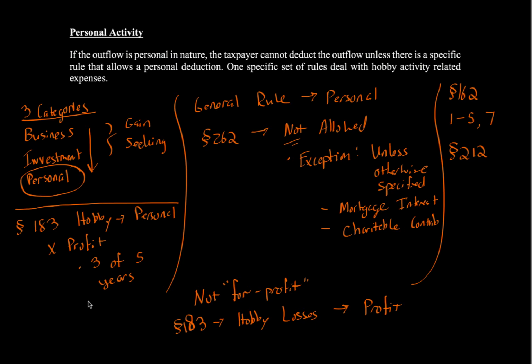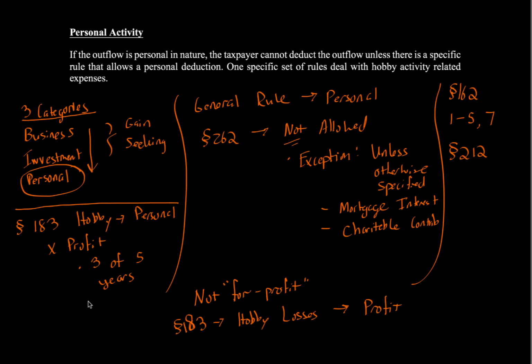How does this work? Before we go into the specifics, I want to make note that the Tax Cuts and Jobs Act of 2017 made a big difference with respect to the taxation of hobby losses with respect to tax benefits. Really what it did is, from 2018 going forward, a lot of the miscellaneous itemized deductions that were allowed to be taken prior to 2018 were eliminated, and one of them was the hobby loss deduction rules, which you're going to learn.